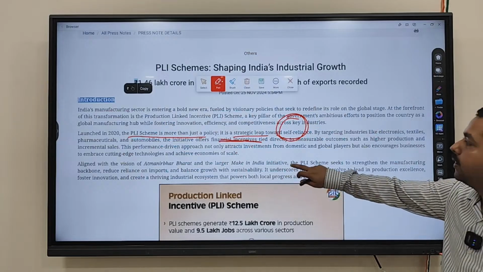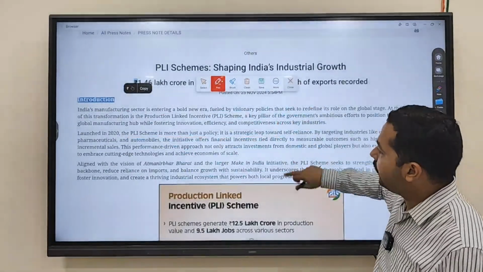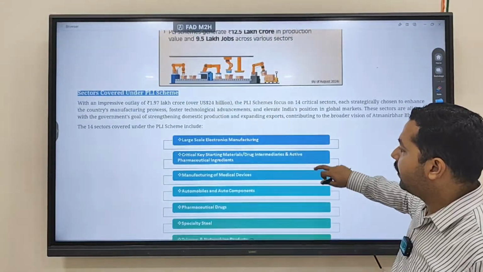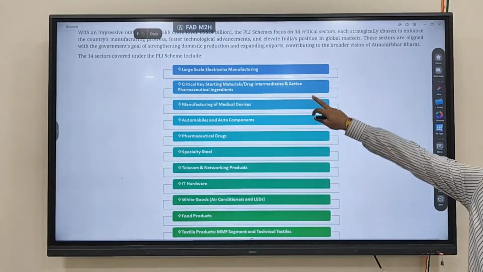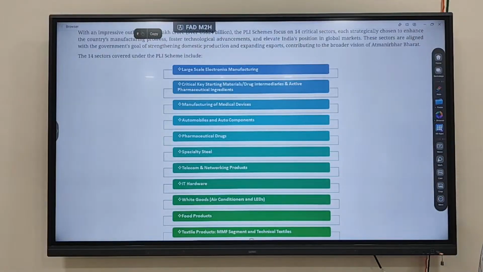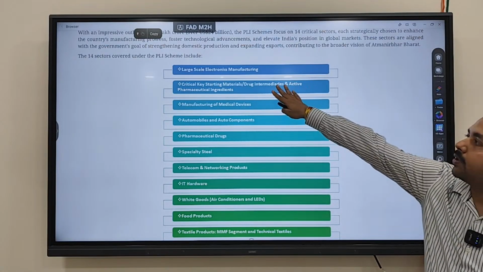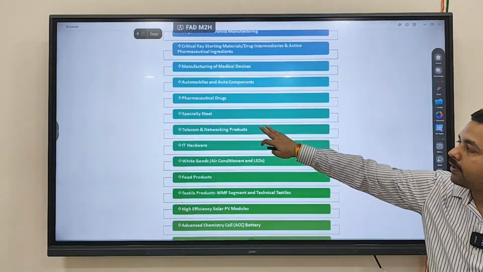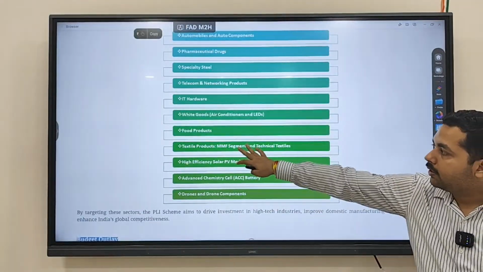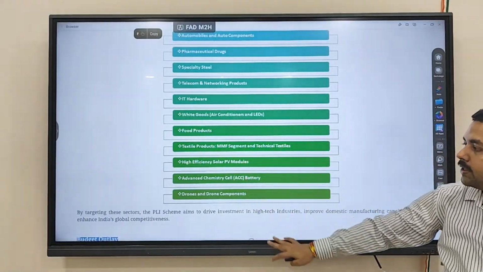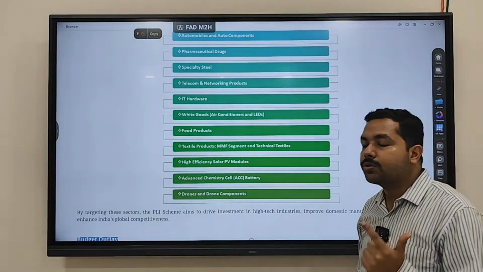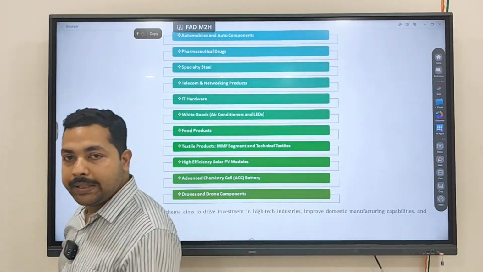So these are the areas. You can see we discussed PLI is not launched only for one sector, that is the mining sector. It is for electronic manufacturing also, for drugs, medical devices, auto components, pharmaceuticals, IT hardware, food products, textiles, high efficiency solar modules, drones and drone components. In all these areas, which scheme has been launched? PLI scheme has been launched. So government has also brought PLI for which sector? For the mining sector also.